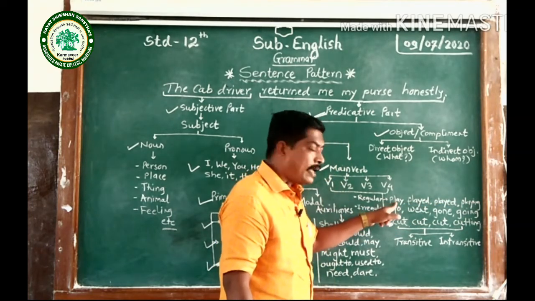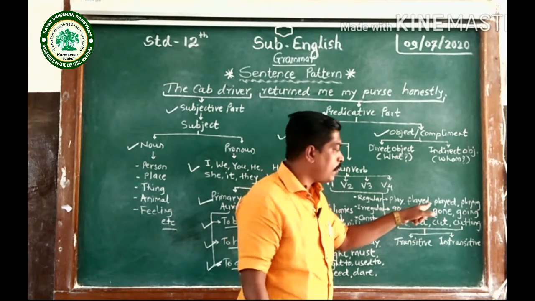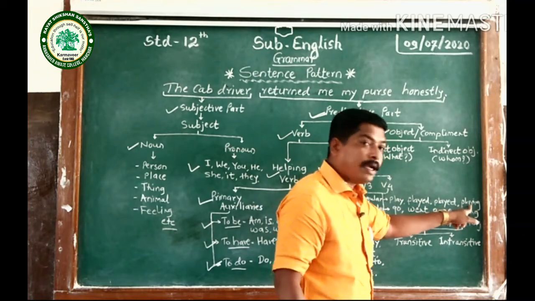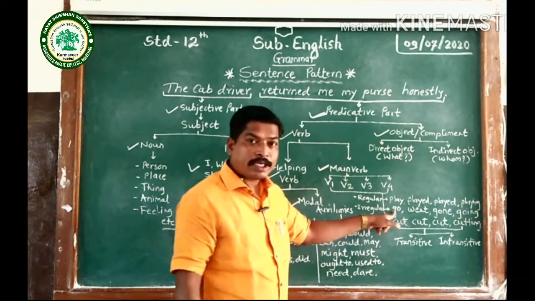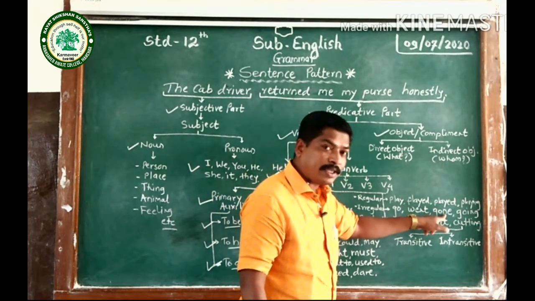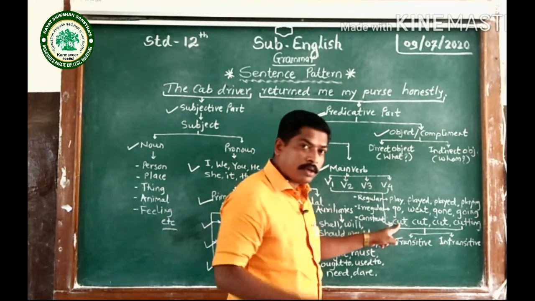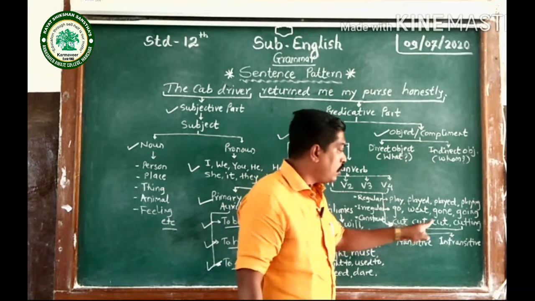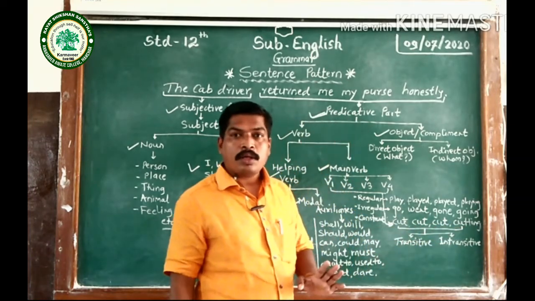So play is V1, played is V2, again played is V3, and playing is V4. Then go is V1, went V2, then gone is V3, and going is V4. Again cut, V1, cut, V2, cut, V3, and cutting, V4.